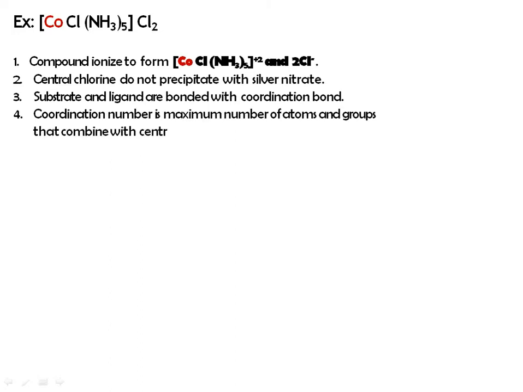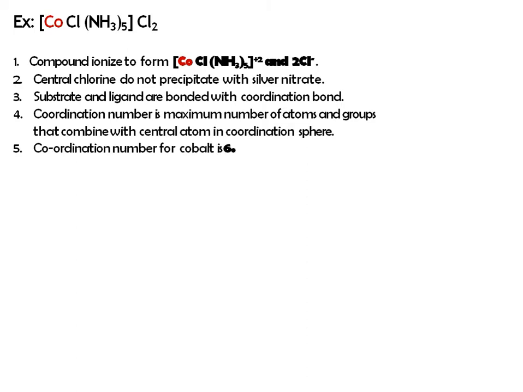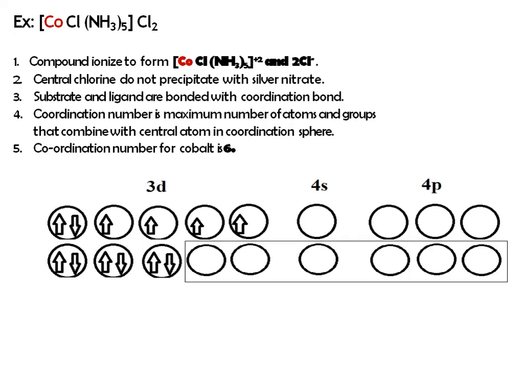Then coordination number is the maximum number of atoms and groups that combine with the central atom in a coordination sphere. The coordination number for cobalt is 6. Now how is it 6?